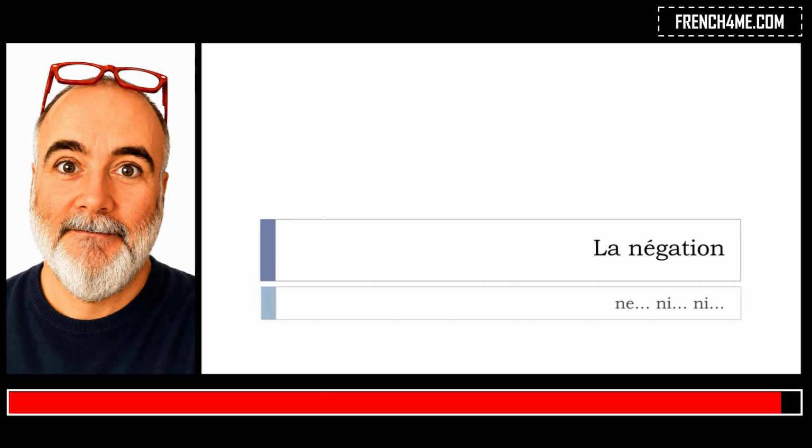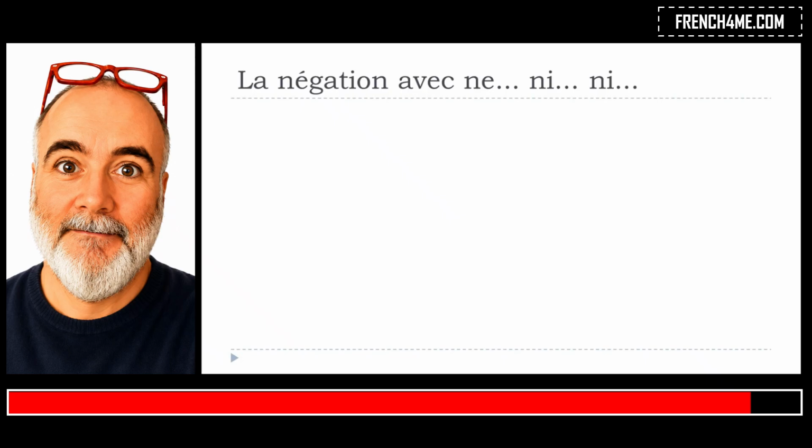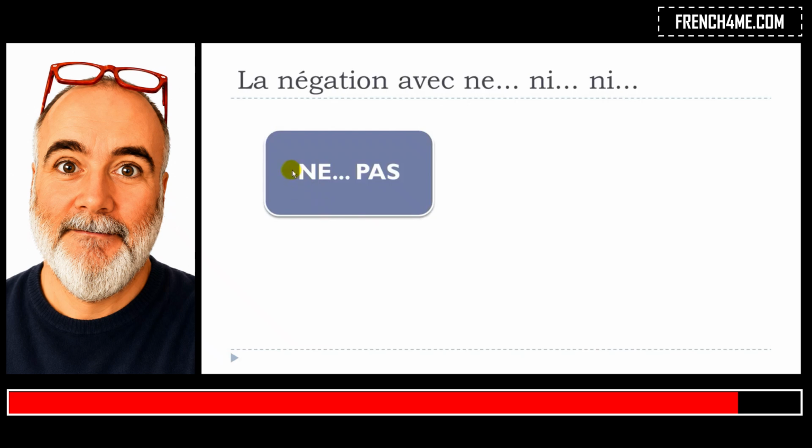And in this video, we'll see together la négation and more precisely the famous ne, ni, ni. Okay, so it looks a bit strange maybe, but don't worry, it will be quite clear after this video. Normally when we talk about la négation, so the negative form in French, we have two parts, ne and then pas, okay?